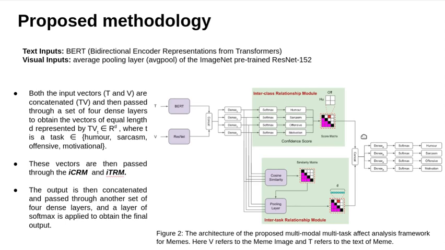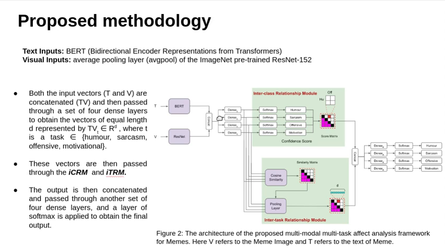This is our proposed model, and there are two inputs, text and visual. For text, we use BERT, Bidirectional Encoder Representations from Transformers, and for visual, we take the average pooling layer of the ImageNet pre-trained ResNet-152. Both the input vectors, T and V, are concatenated and then passed through a set of 4 dense layers to obtain vectors of equal length.